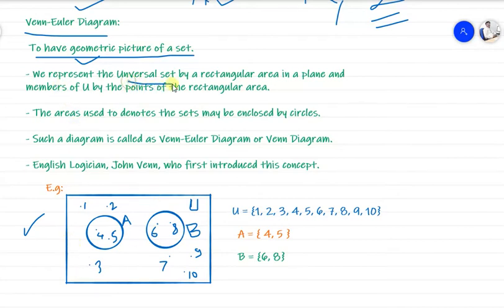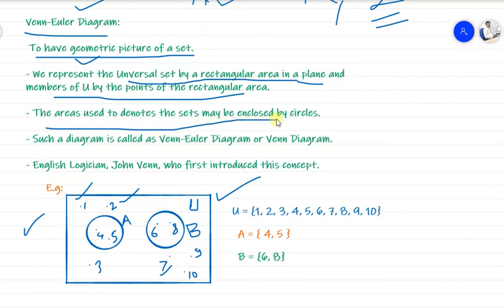We represent the universal set by a rectangular area. So the outer rectangle is nothing but the universal set. We already covered the universal set, you can find my previous video about it, right? So the universal set is represented by a rectangular area in a plane. This is our plane, and in that we have a rectangular area, which is the universal set. The points in the rectangular area are the elements or members of that universal set. Getting my point? And the area used to denote a set may be enclosed by circles.